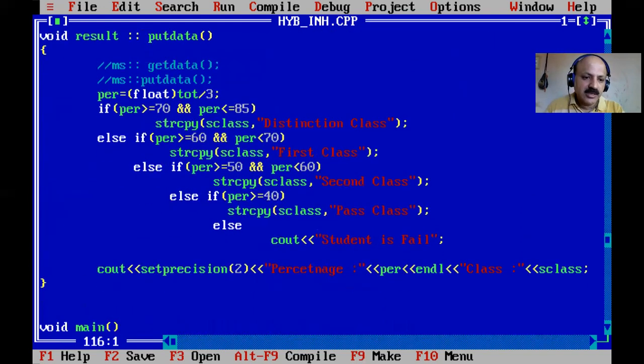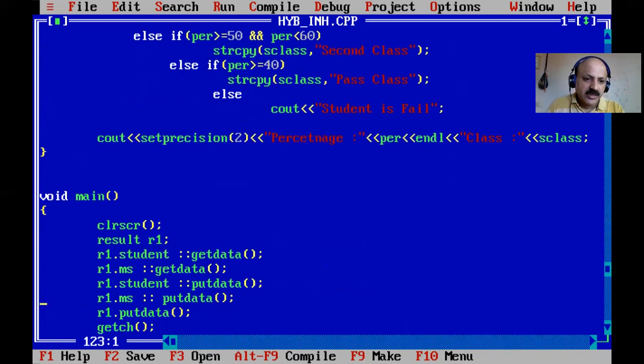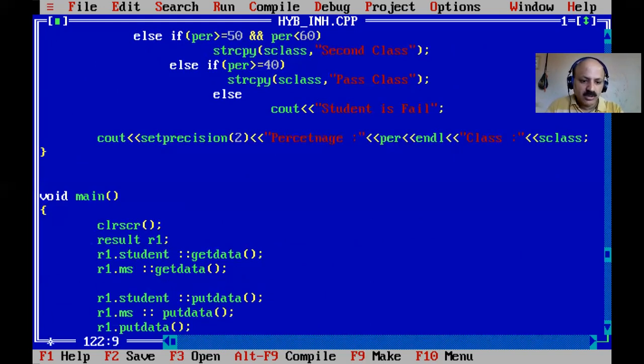So in our main function we can first call the Student class get data, then Marksheet. Then we turn to our object r dot Sports. We also use the class name here, because all names are the same.